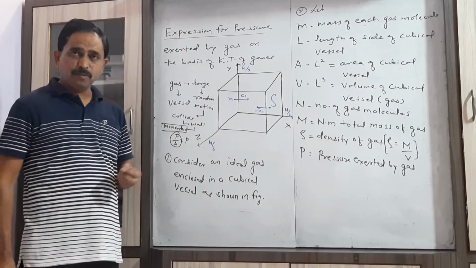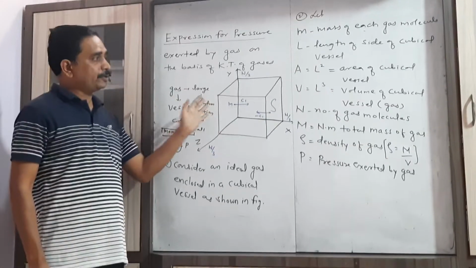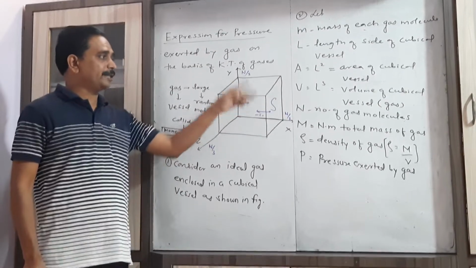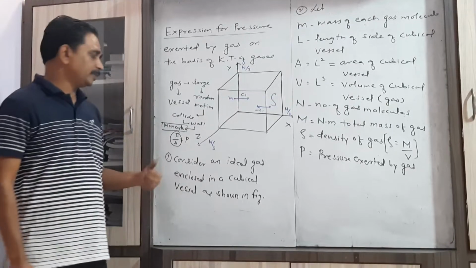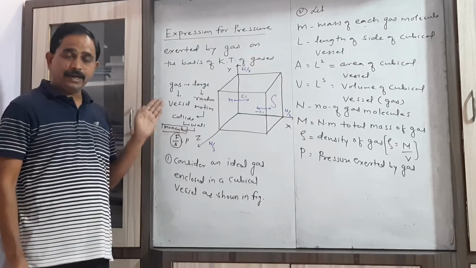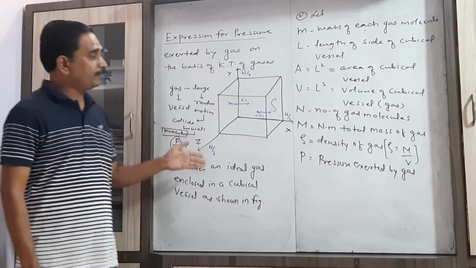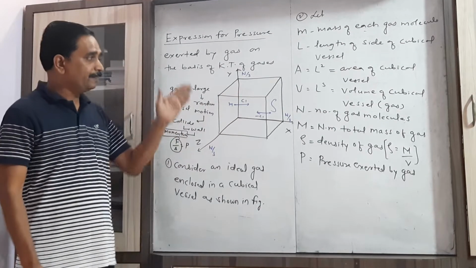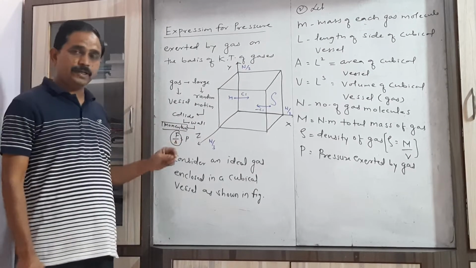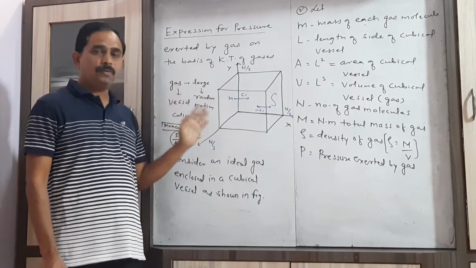This change in momentum is very large, as a large number of gas molecules are colliding and a large number of collisions occur between the gas molecules and that surface. The rate of change of momentum is equal to force, and the force exerted by the gas molecules on the surface area of the wall gives us the pressure. So this is the explanation of the statement that gas molecules exert pressure on the walls of the container.